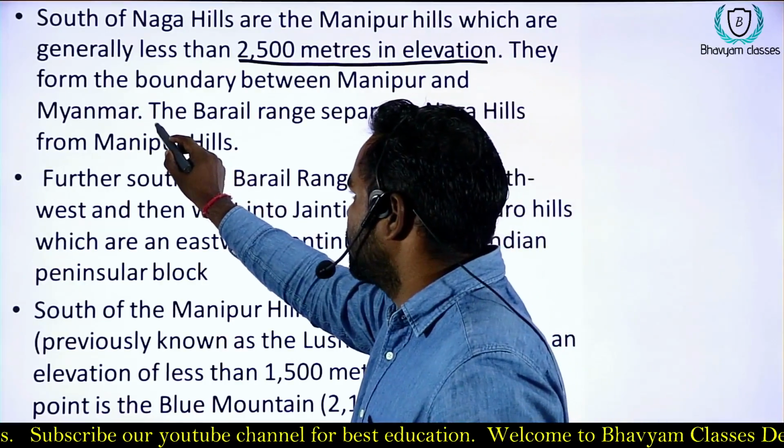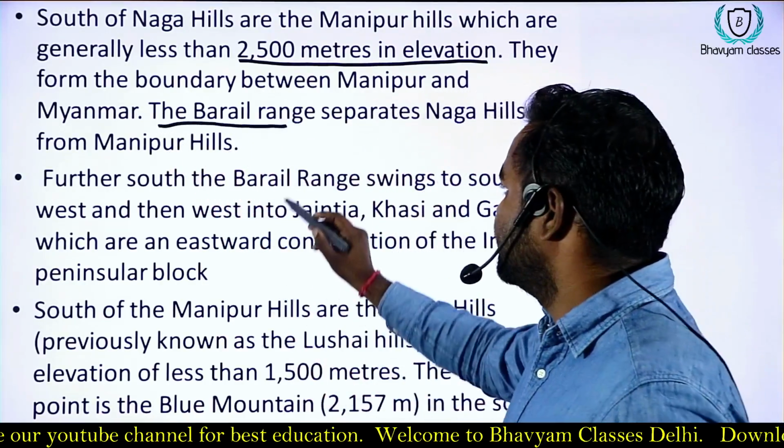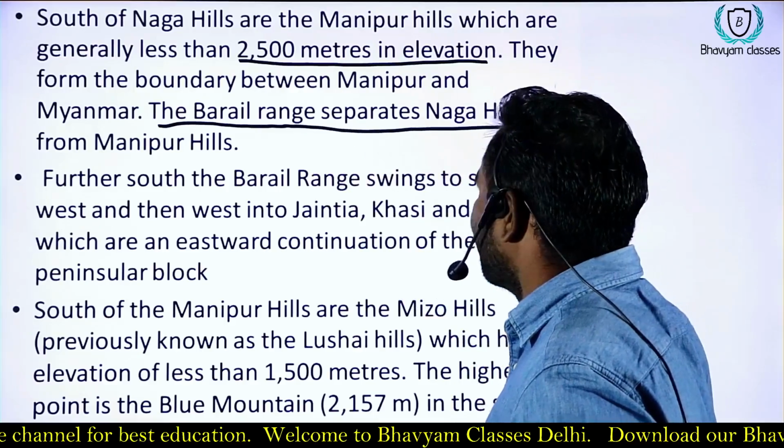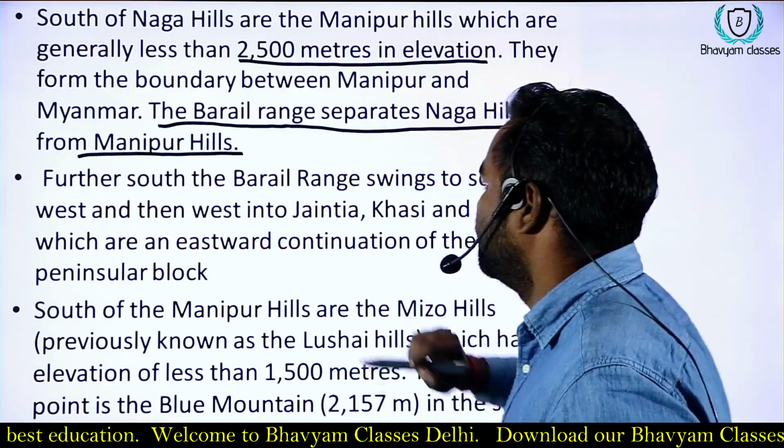The Barail range separates the Naga Hills and the Manipur Hills.